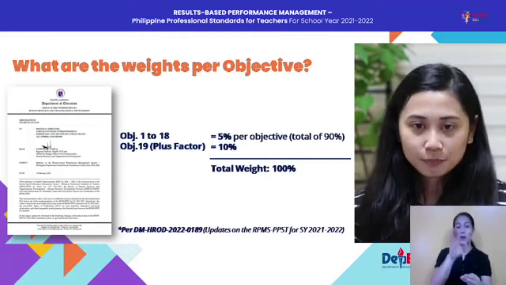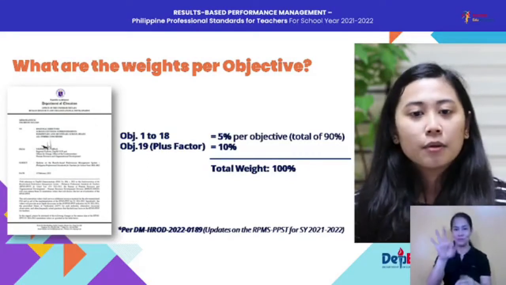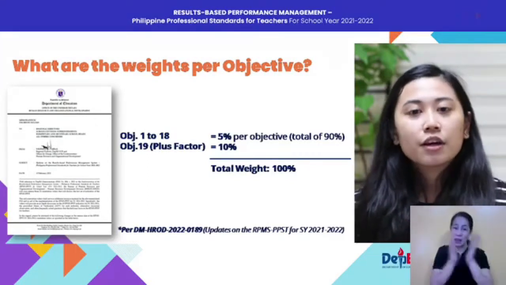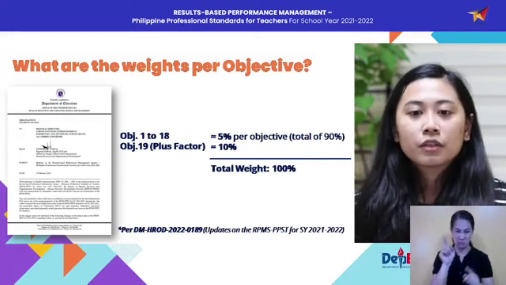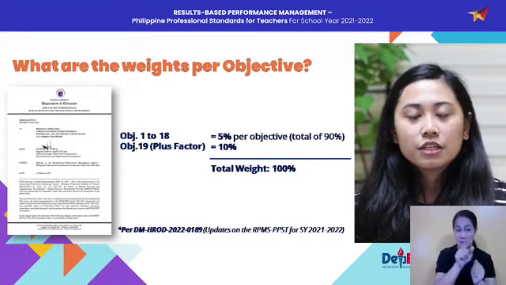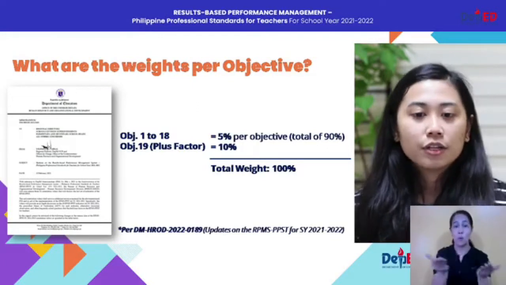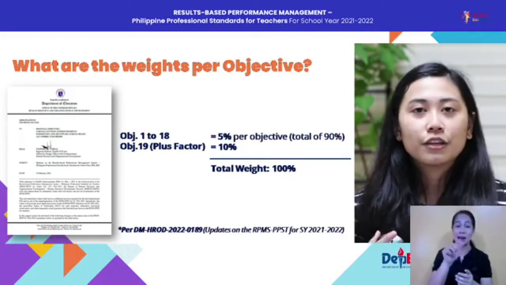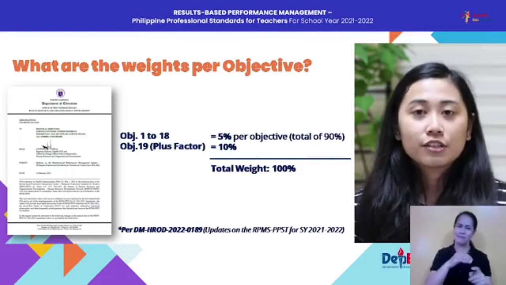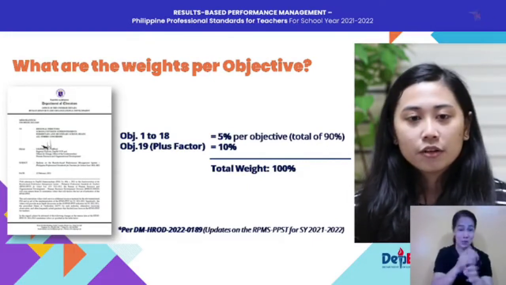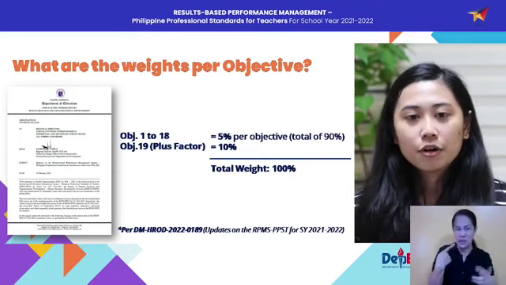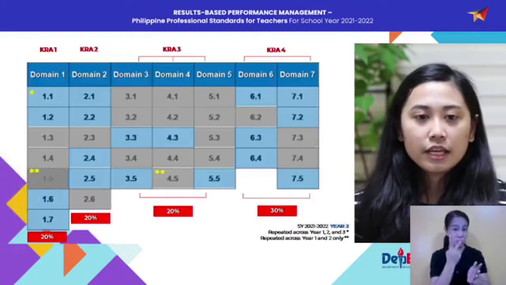So you may be asking, isn't there a provision in DM2 Series 2015 wherein the KRA or the plus factor shouldn't be higher than our mean KRA? That's correct. But if you check on your screen, you have there our summary table of indicators.